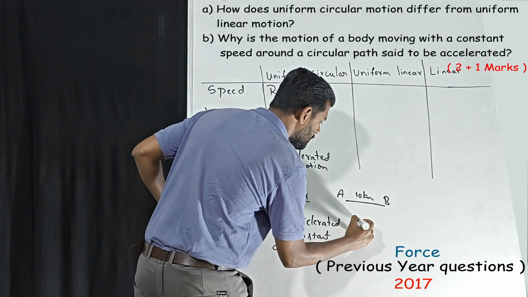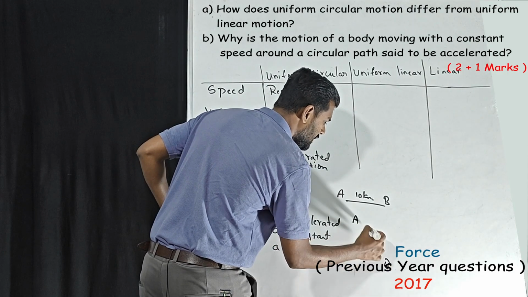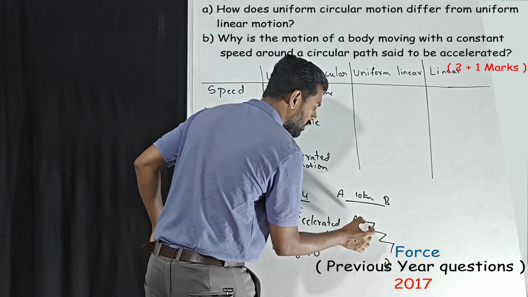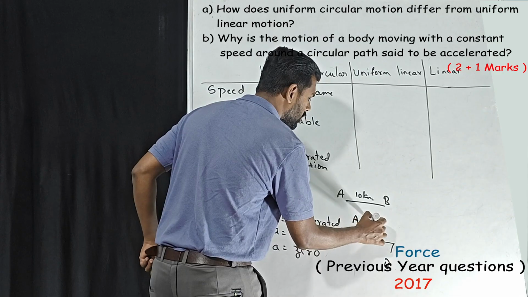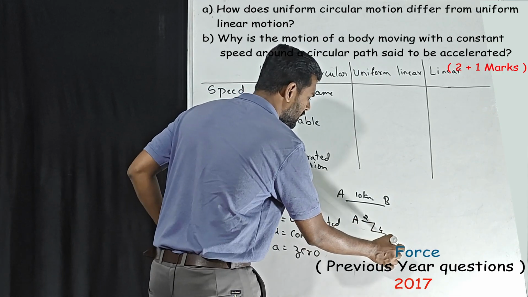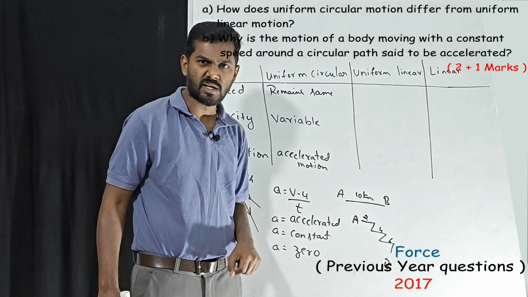See, object A is here, object B is here, it goes like this. Assume 2 kilometers, 4 kilometers, 6 kilometers. This is the distance it has traveled.